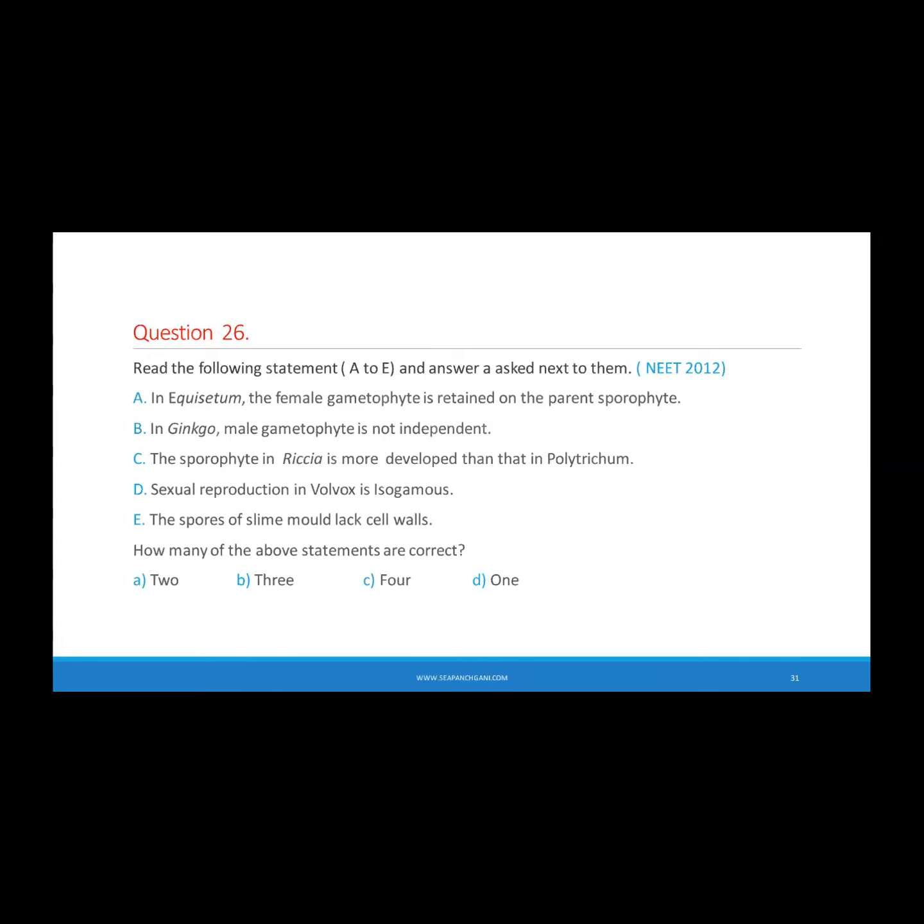Gymnosperm, pteridophyte, or angiosperm? Okay. So in case of a gymnosperm, is the gametophyte dependent upon a sporophyte or is it independent?